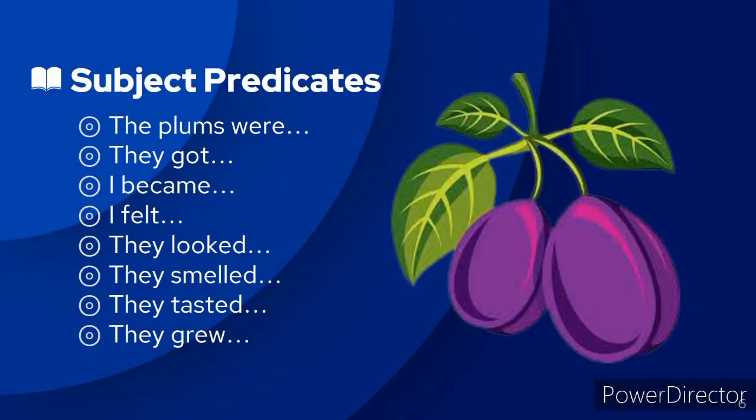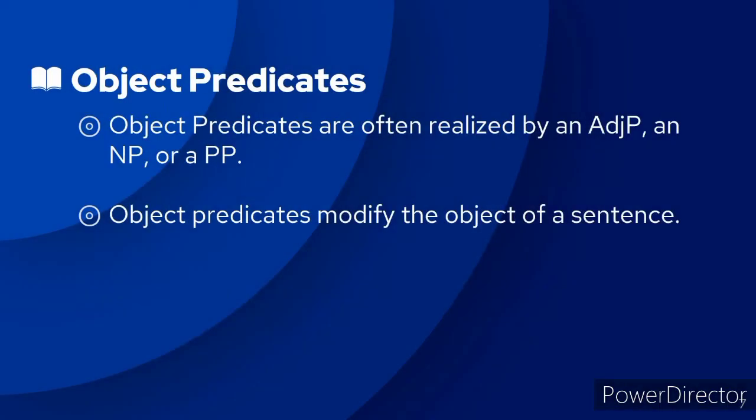Let us now move on to the subject predicates. So, what are subject predicates? Subject is what or whom the sentence is all about, while predicates tell something about the subject. Simple as that. We also have object predicates. Object predicates are often realized by an adjective phrase, a noun phrase, or a prepositional phrase. An object predicate also modifies the object of a sentence.